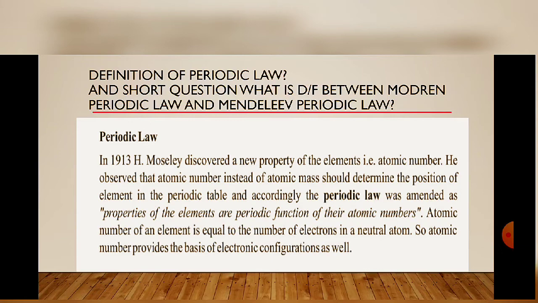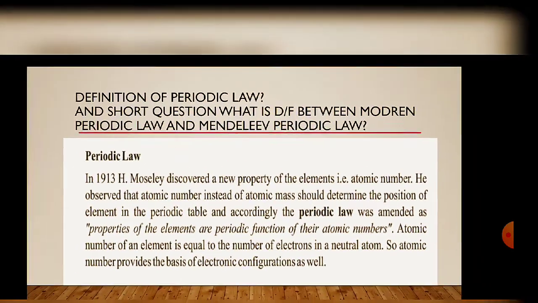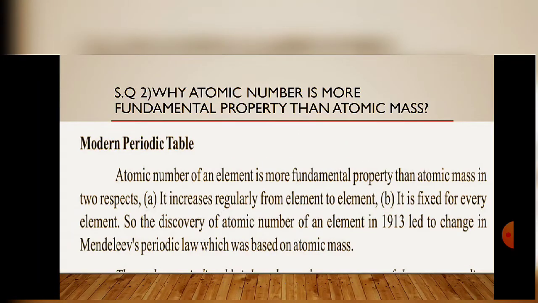And next short question: why is atomic number a more fundamental property than atomic mass? The answer is that the atomic number of an element is a more fundamental property than atomic mass because it increases regularly from element to element. What does regularly mean? It means it increases continuously with an equal gap.